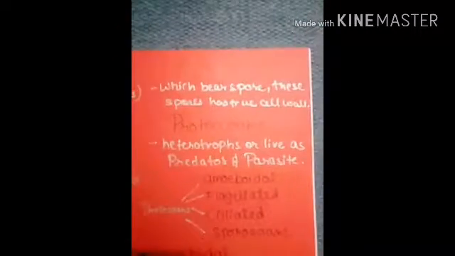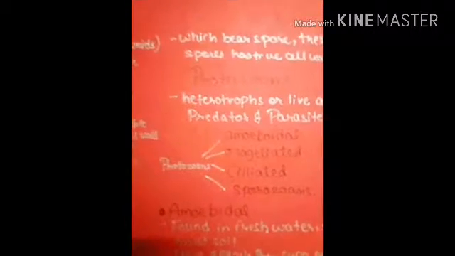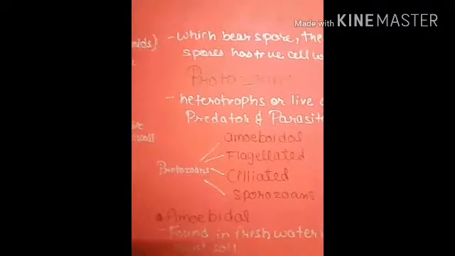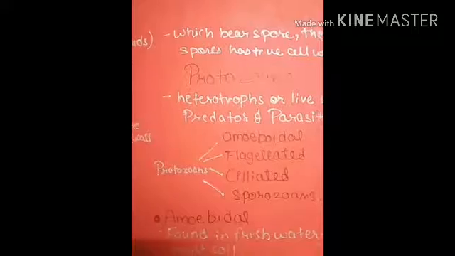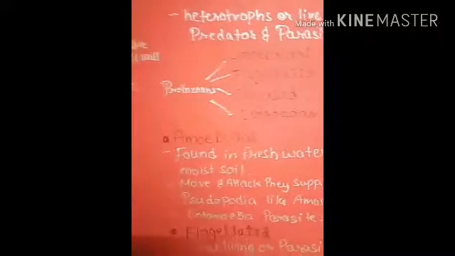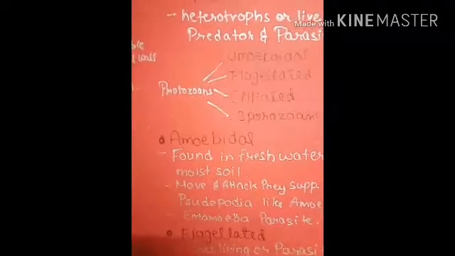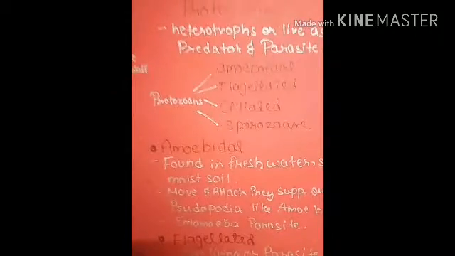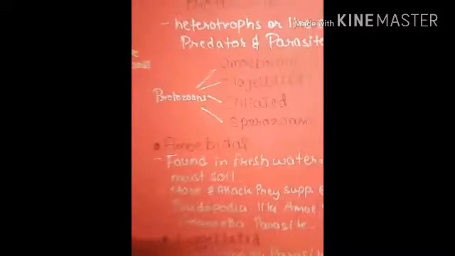Now protozoans. Protozoans are heterotrophs that live as predators or parasites. Protozoans are of four types: amoeboid, flagellated, ciliated, or sporozoans. Now first we start with amoeboid. They are found in fresh water, like amoeba, which really likes fresh water, that's why they are found in fresh water.